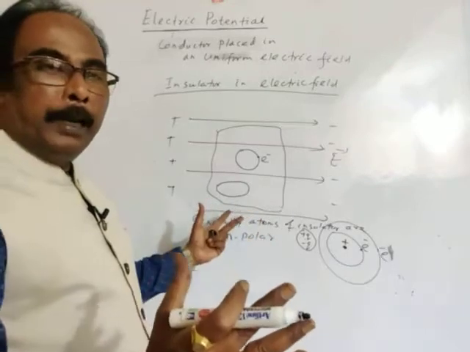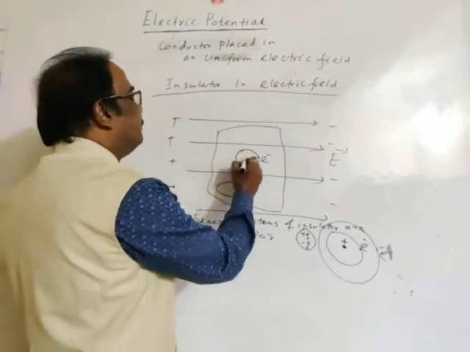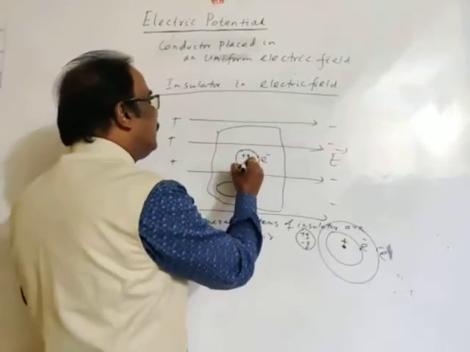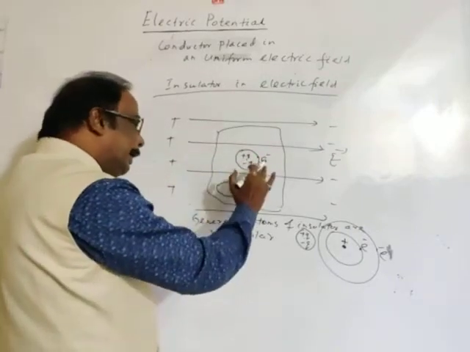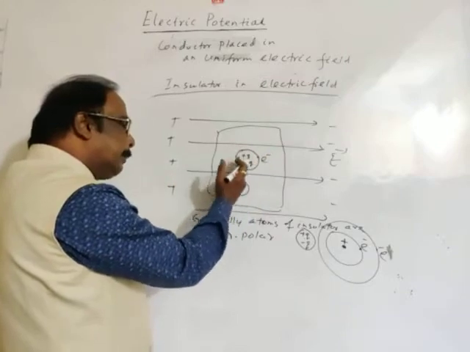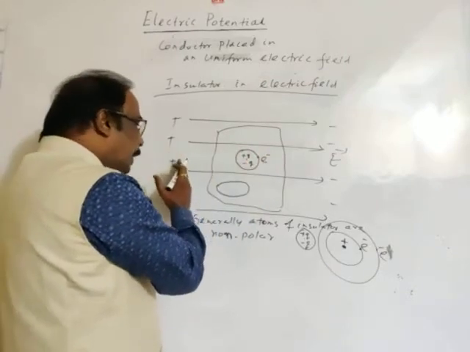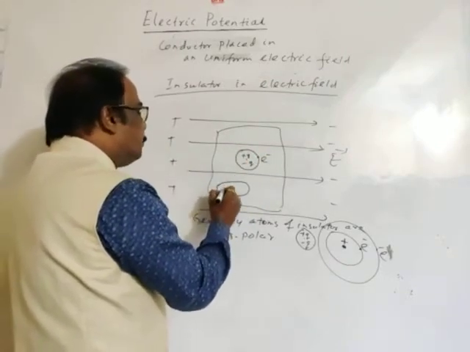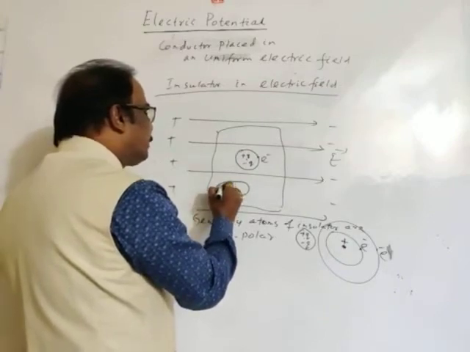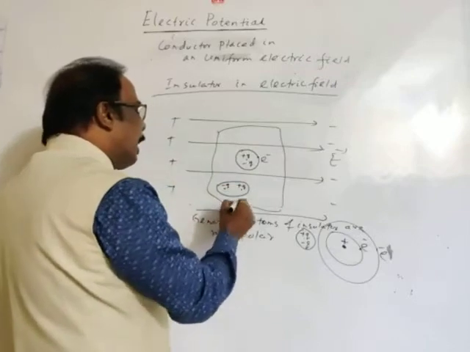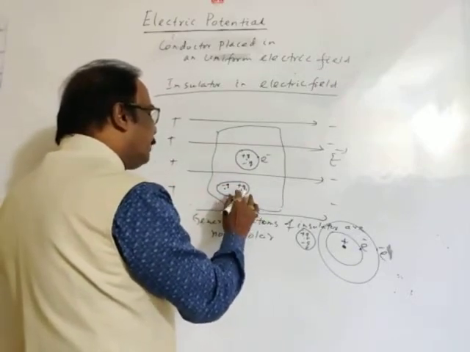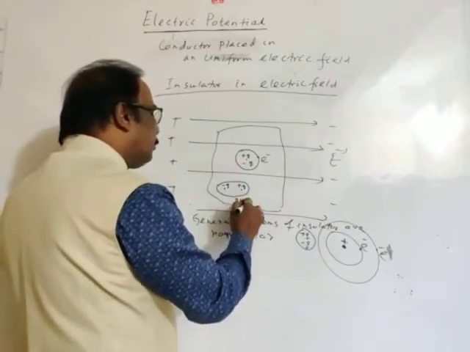The orbit of the electron will get stretched, so the positive and negative centroids, previously coinciding, will now get separated, and the atom becomes a polar atom.